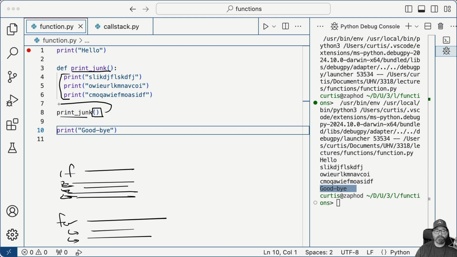Instead, it jumps back to the first indented line of that function. And once it's done at the end of the function, it comes back here and returns whatever value we tell it to return, and then continues. It's like we go back up to wherever our function is.